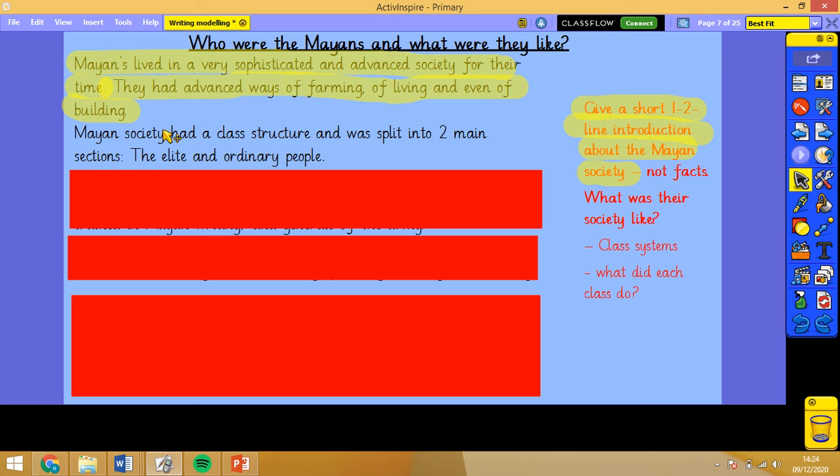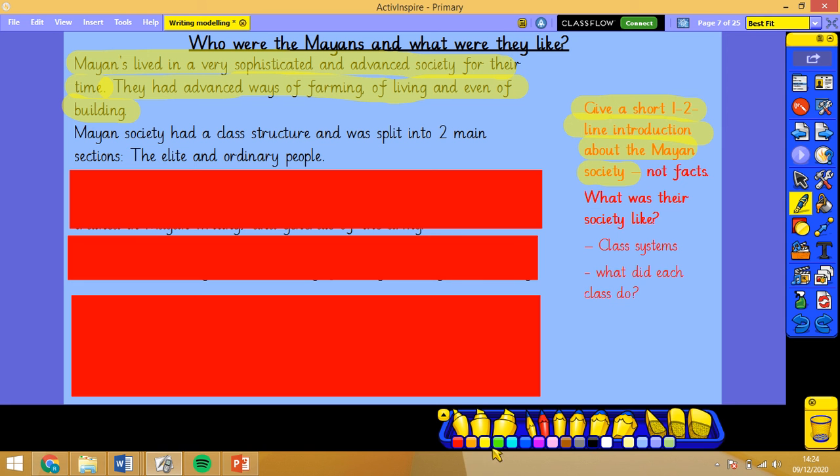And then I go on to say this. Mayan society had a class structure and was split into 2 main sections, the elite and ordinary people. So here I've mentioned class systems. This is where it does get a little bit complicated.